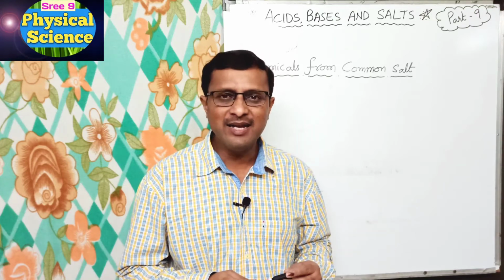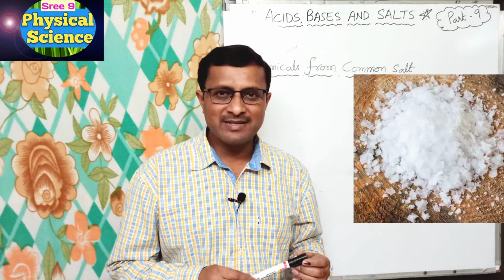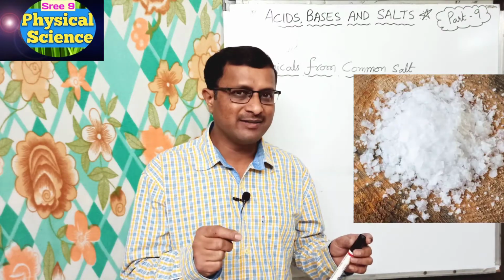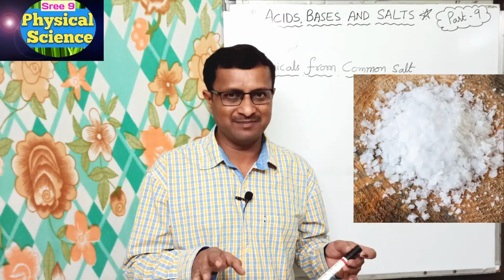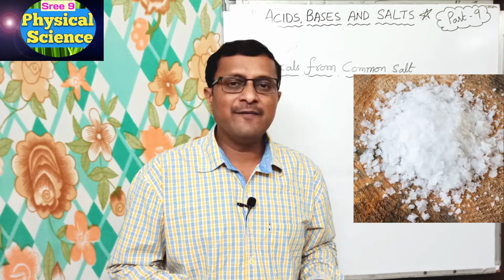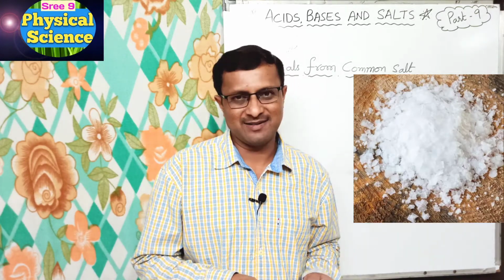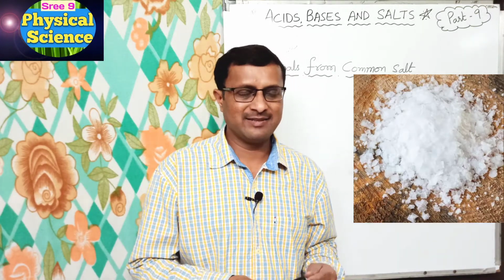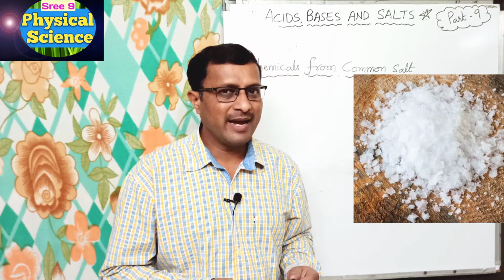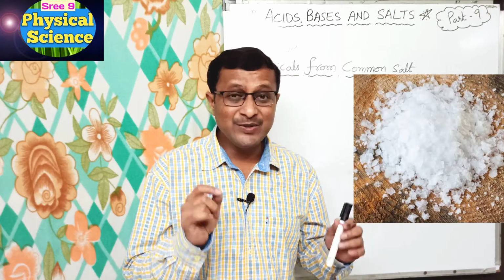There are several salts, but sodium chloride is common among them. Sodium chloride is also called common salt or table salt.